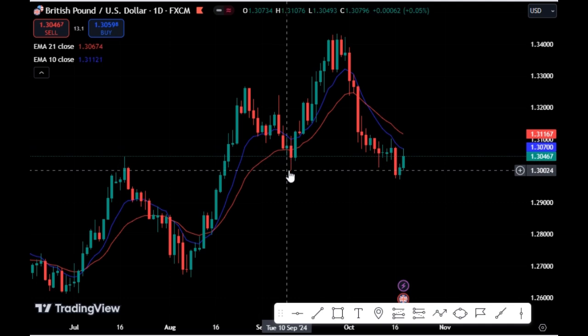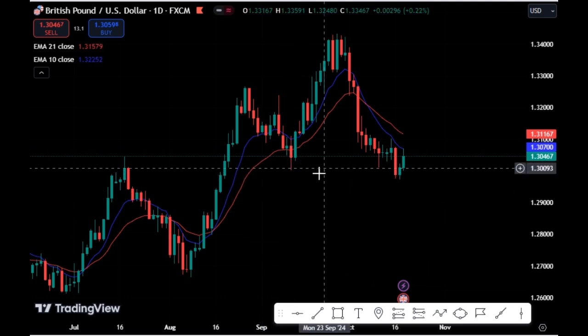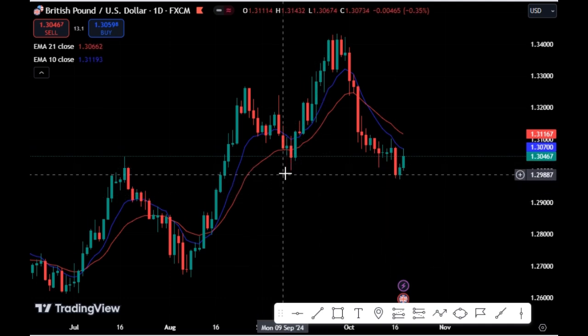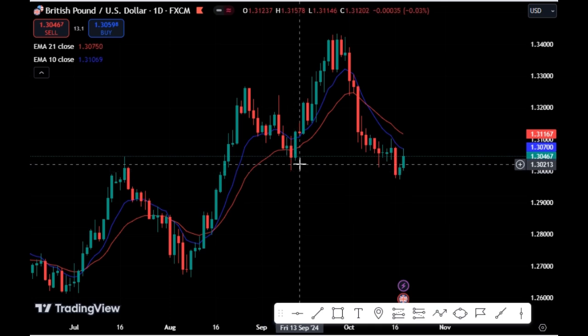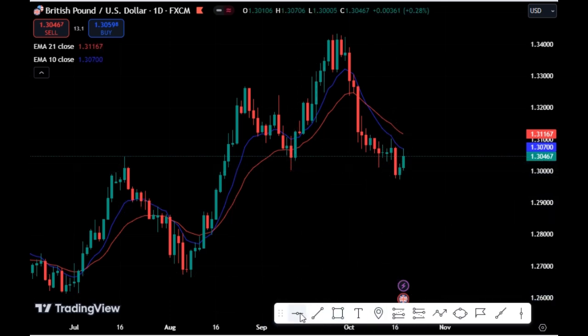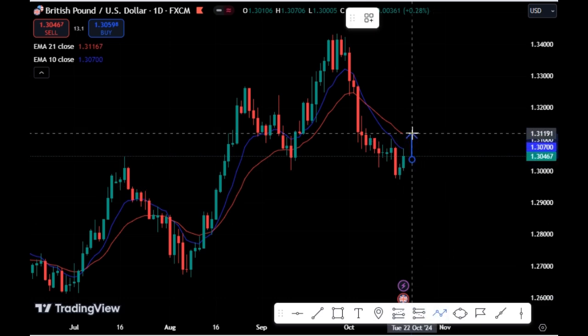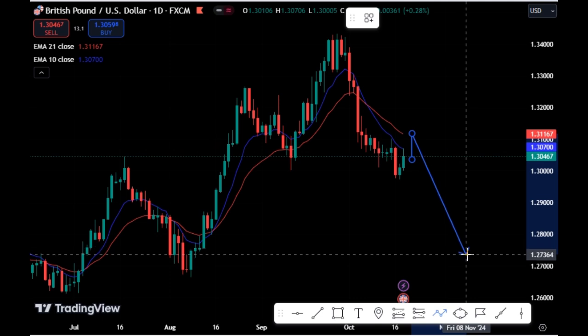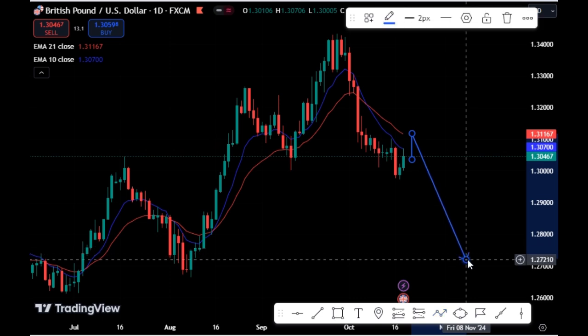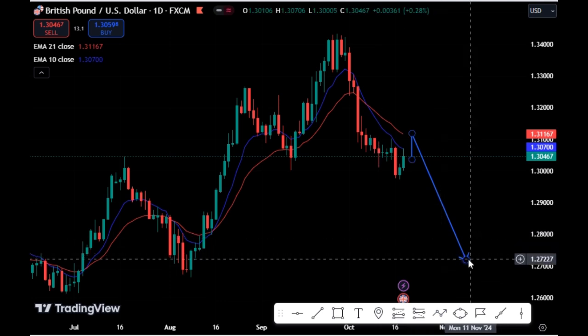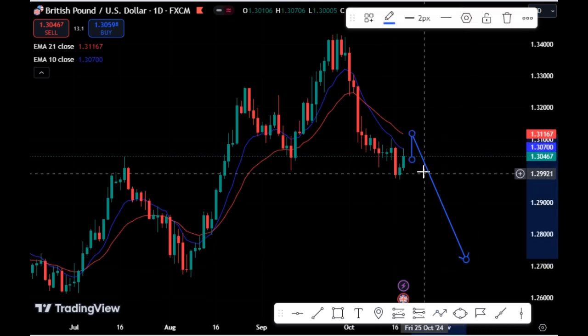You can see that price has closed below this higher low. So long price has closed below this higher low, we expect the Great British Pound USD to drop. So what we expect for the Great British Pound USD now, we expect price to still go up a bit before we look at the selling opportunity. So price might do a retest of this zone before we see a selling opportunity to this level for the Great British Pound USD. So our scenario for Great British Pound USD is seen on a downtrend.